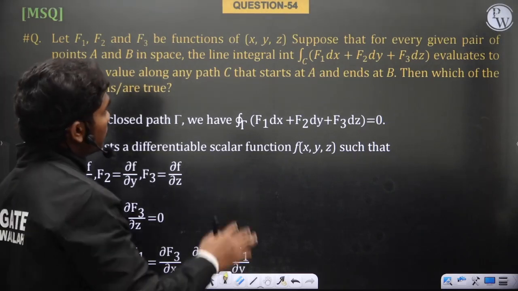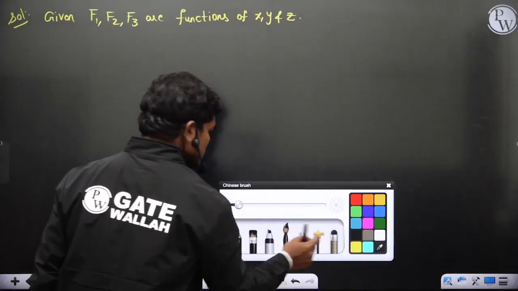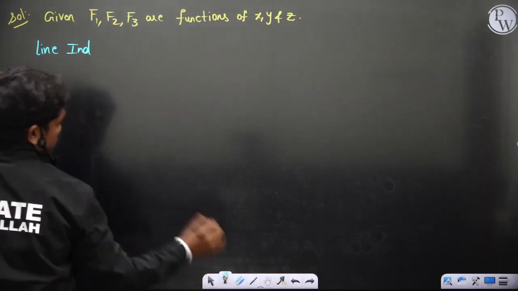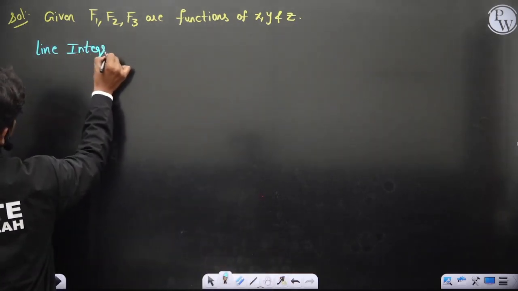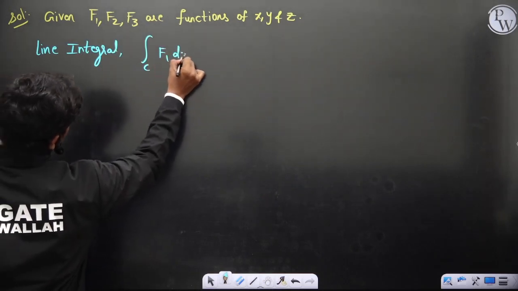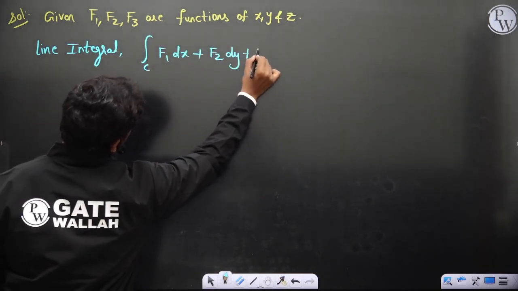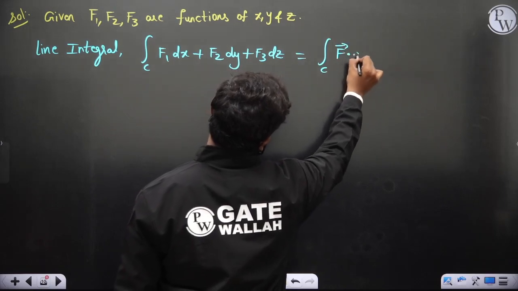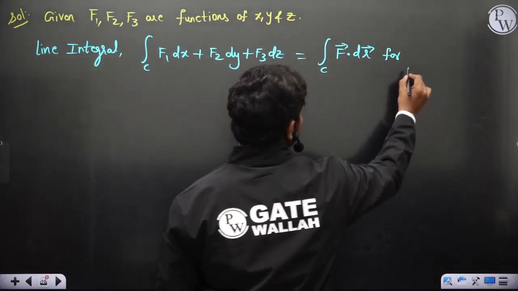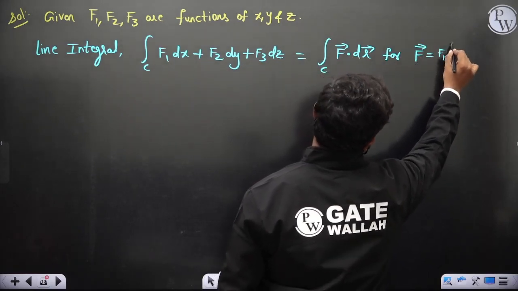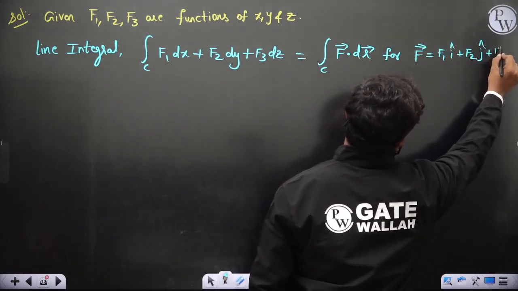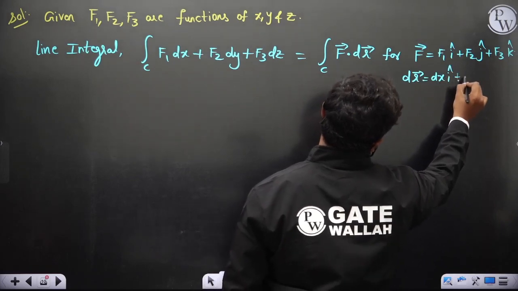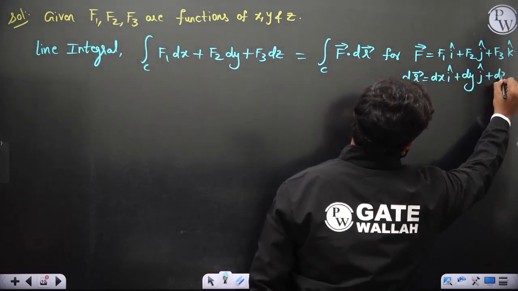So it's given the line integral over c of f1 dx, f2 dy, f3 dz, which can be written as the integral over c of f bar dot dr bar, for f equal to f1 i plus f2 j plus f3 k, and dr equal to dx i plus dy j plus dz k, of course.